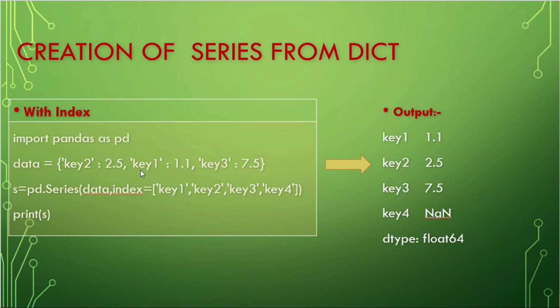Here my index will look like key 1, key 2, key 3, key 4. You can observe here I have created the dictionary with three key value pairs, and I have passed the index with four elements. Let's observe the output here. In key 4 we have not passed any value, so it shows NaN, that is, not a number.